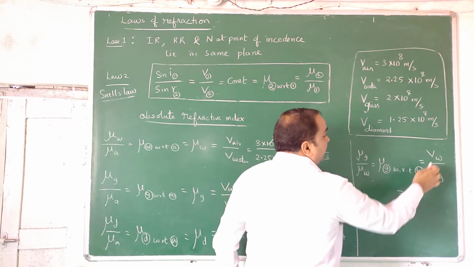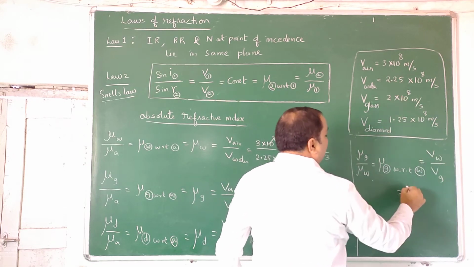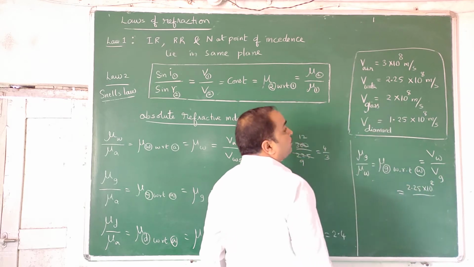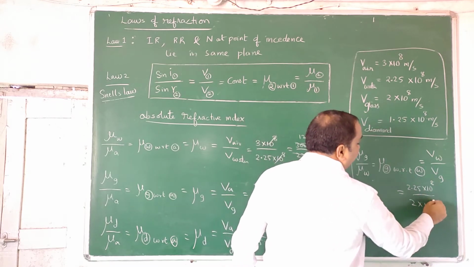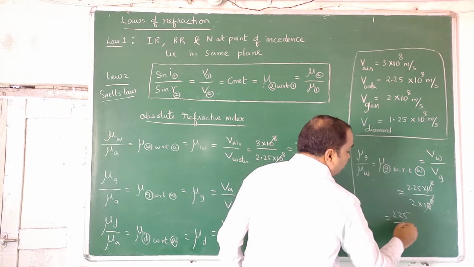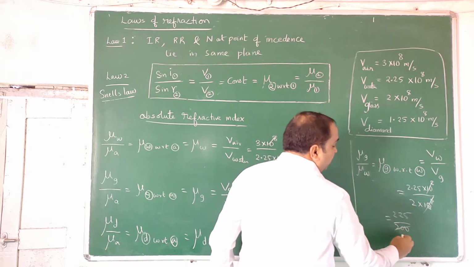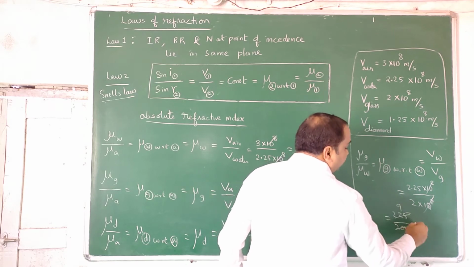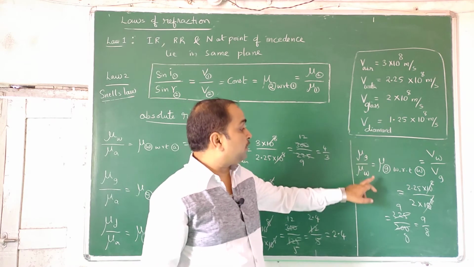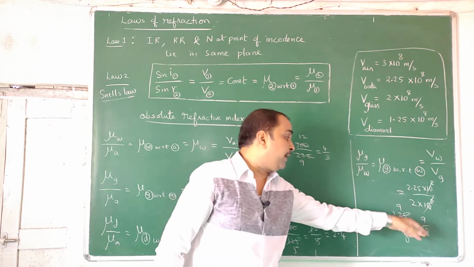This I continue. Velocity of light in water, 2.25 into 10 to the power of 8. Velocity of light in glass, 2 into 10 to the power of 8. 10 power 8 gets cancelled. 225 by 200. I removed the point. 25 8s are 200, 25 9s are 225. 9 by 8. That is the refractive index of glass with respect to water. Water with respect to glass will be the opposite, 8 by 9.